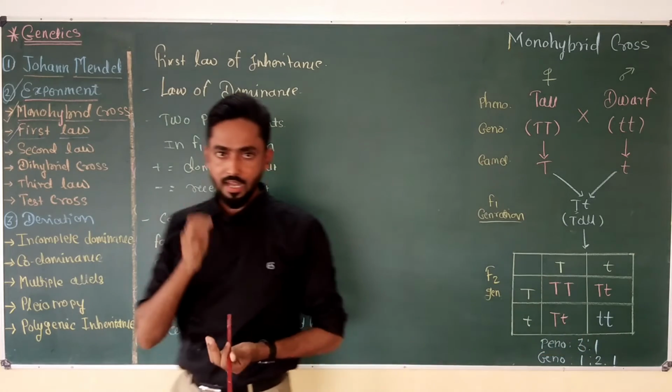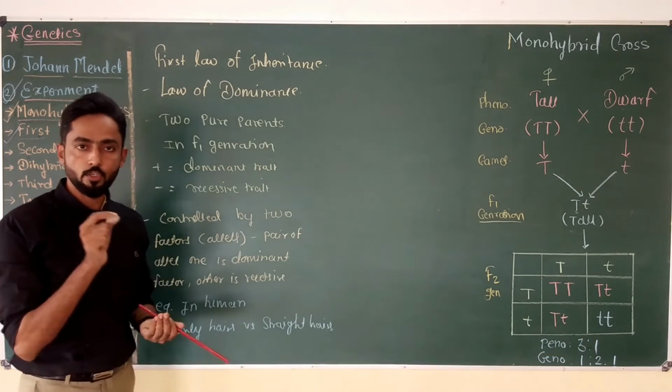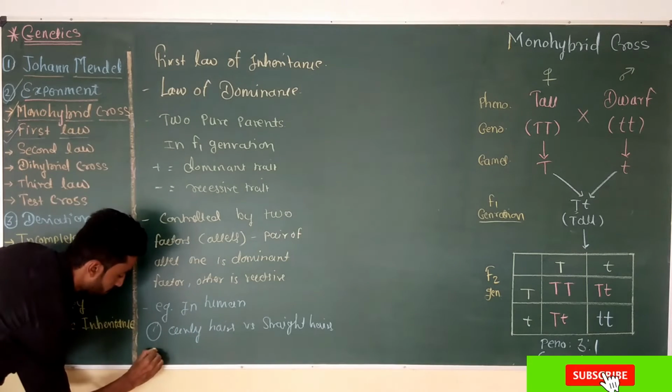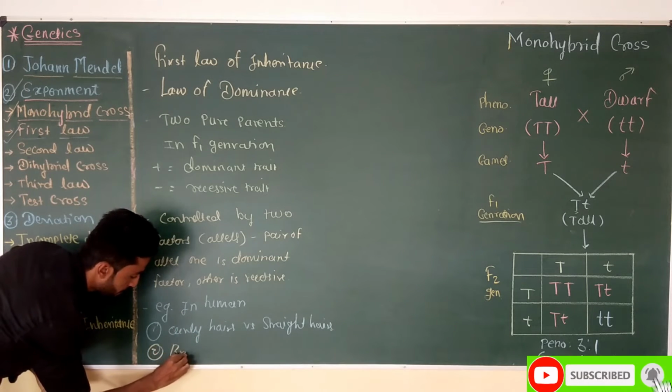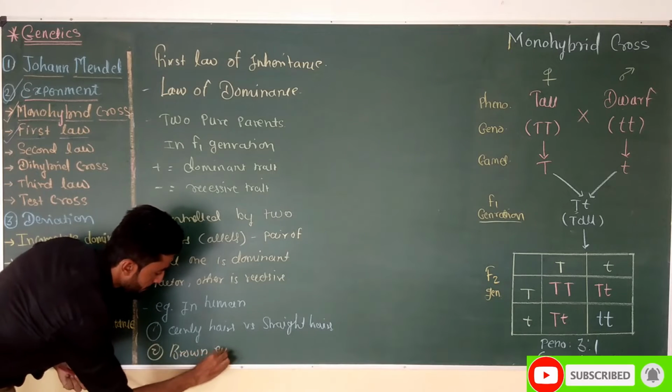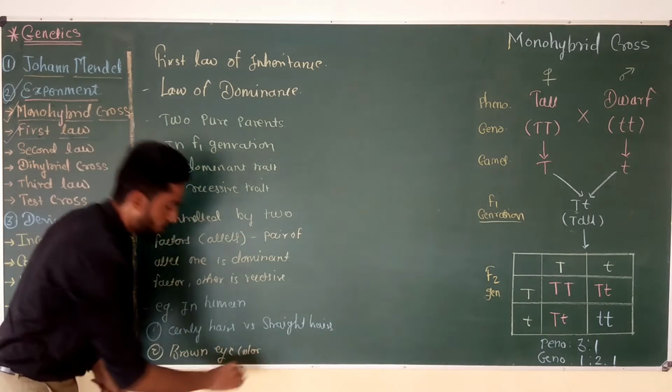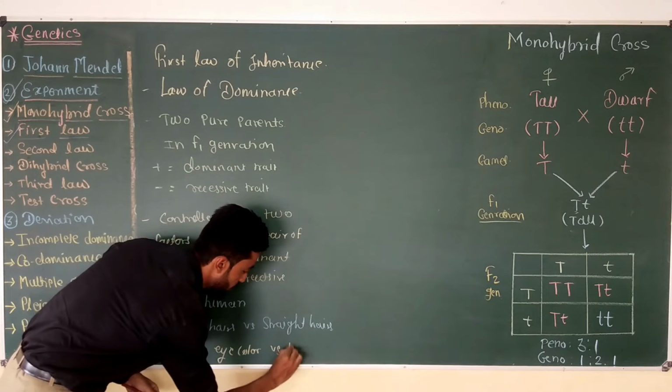Similarly, eye color is another character in humans which shows dominance. Brown eye color is dominant over blue eye color.